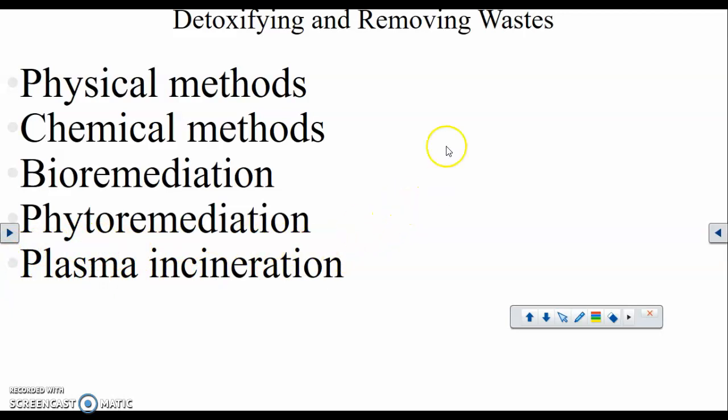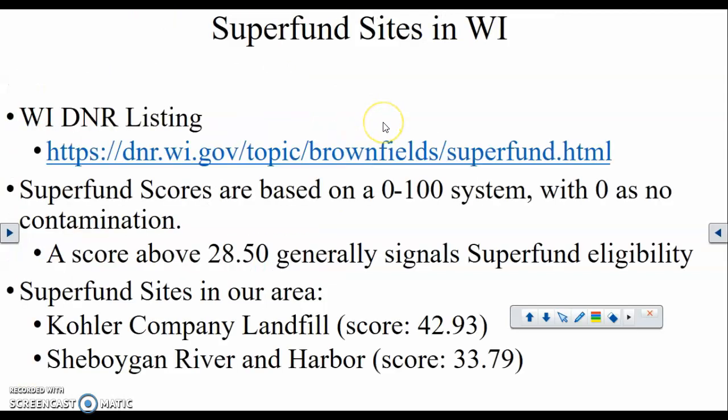Okay, so that's a few techniques that we have been doing so far. All right. Now we're flipping into, in this case, the National Priorities List. Again, remember that Superfund sites are sites that in this case are eligible for external funding from the federal government. And there are two in our region: Kohler Company landfill. Anything above 28.5 is considered a highly contaminated site, which means you can get external funding. So, 0 to 100 systems.